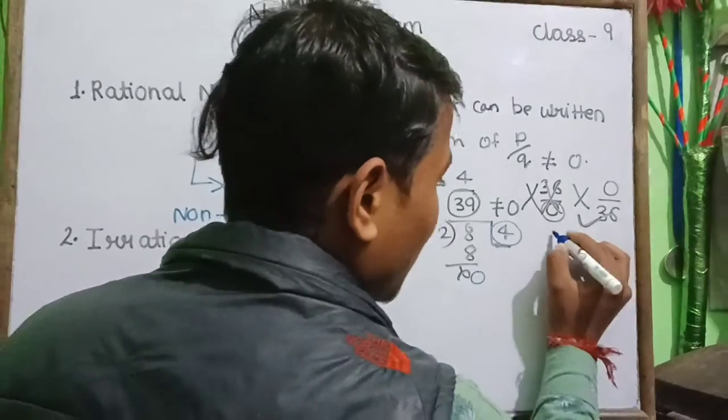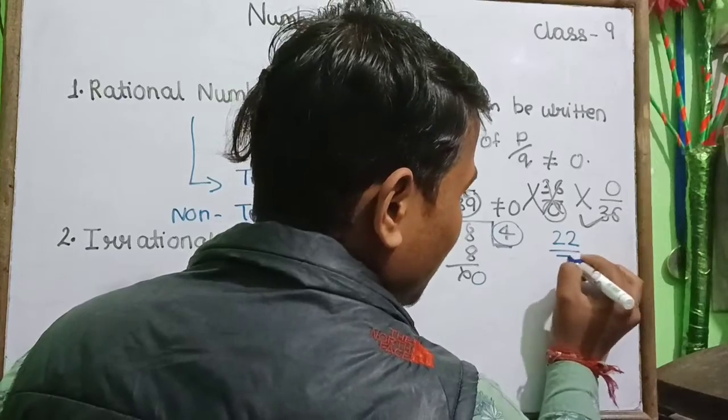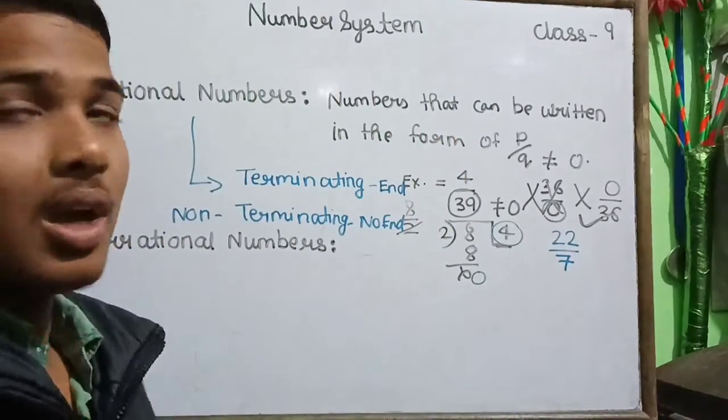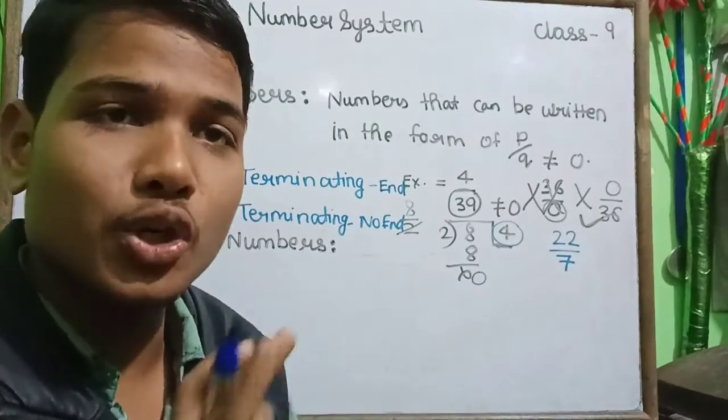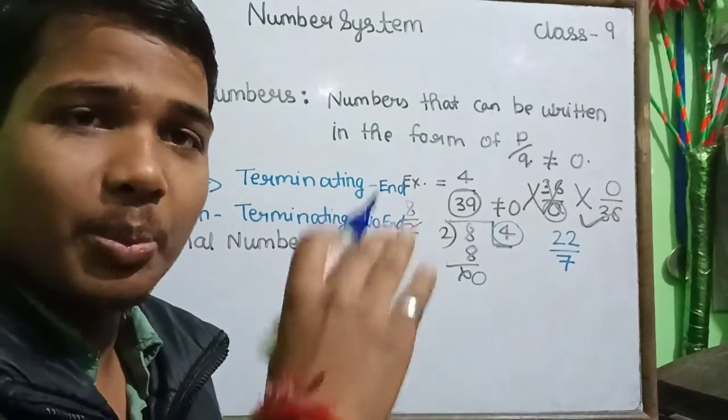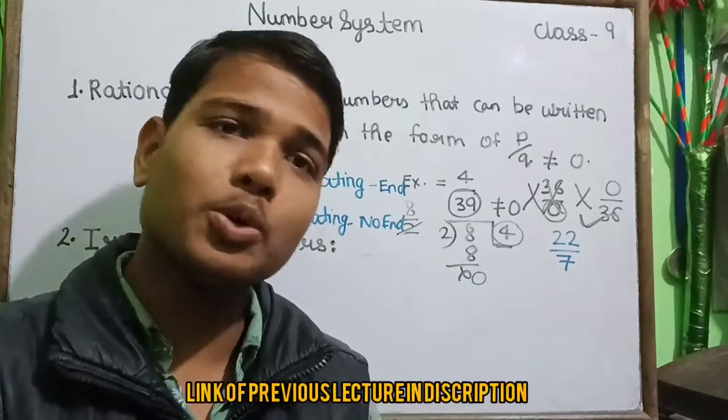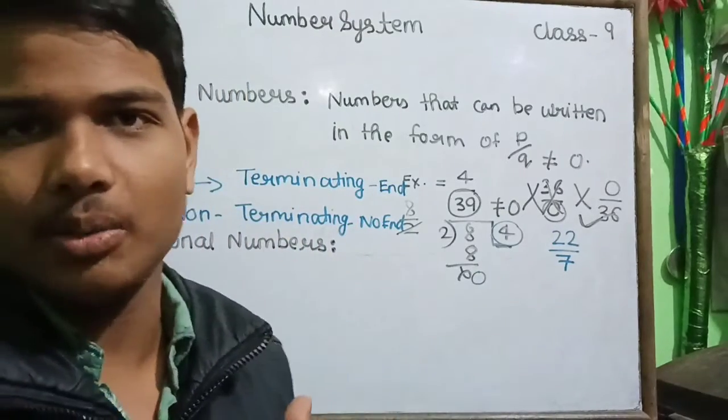For example, we can take the most common example, that is 22 upon 7. When we go on dividing 22 upon 7, it has no end point and it keeps repeating. So I hope you have understood all about rational numbers.